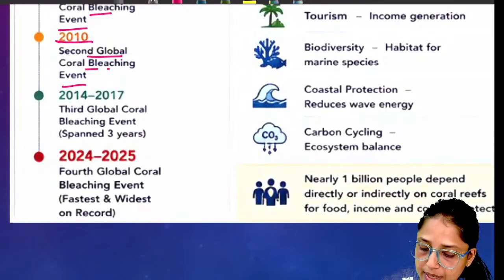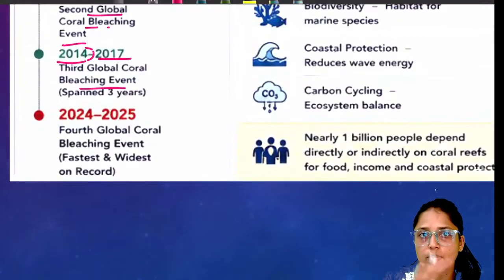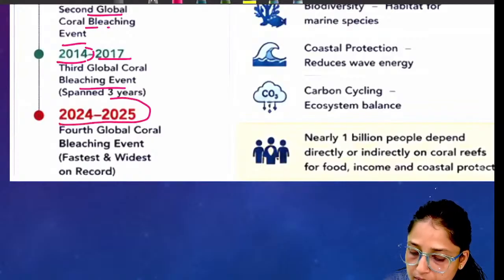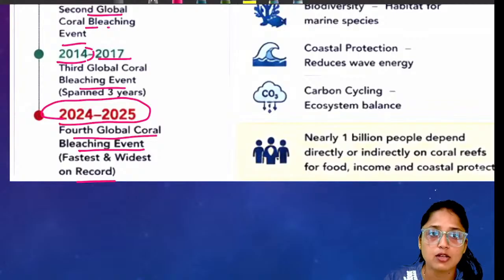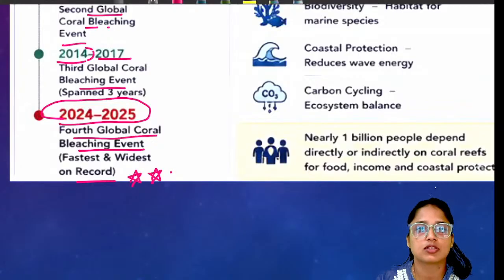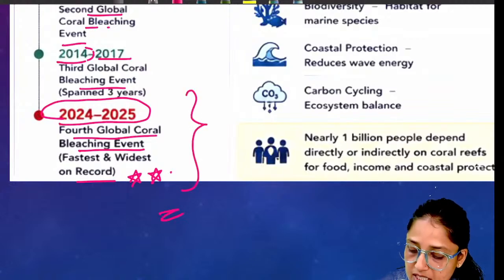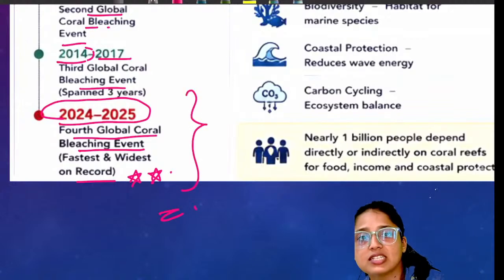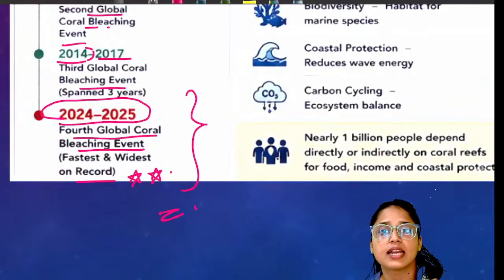From 2014 to 2017, a third coral bleaching event spanned this time, and from 2024-25, the fourth global coral bleaching event ended. It was the fastest as well as widest on record. This proves that the impact of climate change is increasing year by year, decade by decade.